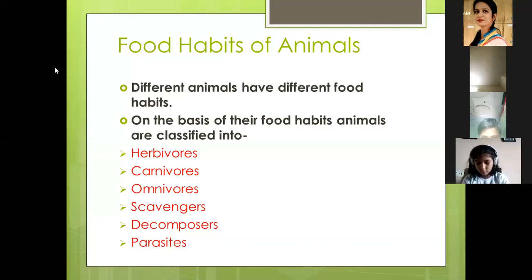Animals who take shelter of other animals. Only shelter? Food and shelter. And primarily the food. Their basic requirement is food. Examples of some parasites.